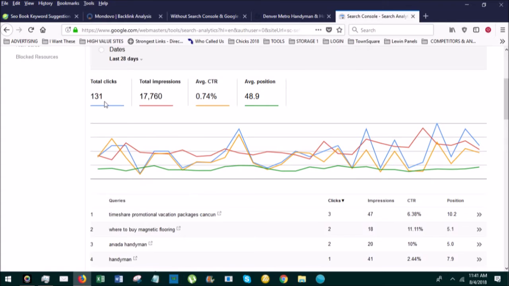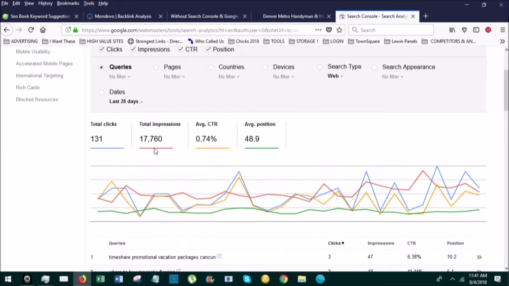Okay, and so here is a general overview of the entire website. In the last 28 days, my website got roughly 18,000 impressions, and 131 clicks out of those 18,000 impressions. Those 131 clicks drove so much business that I didn't even take 10% or 5% of them.